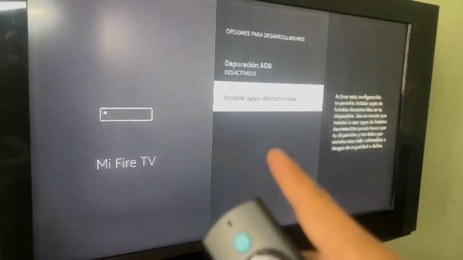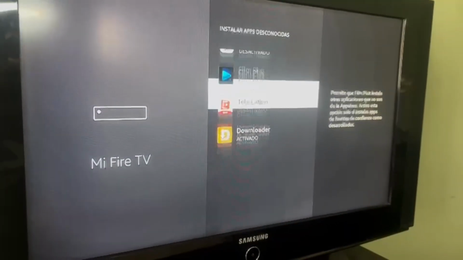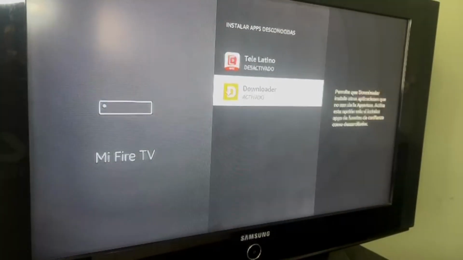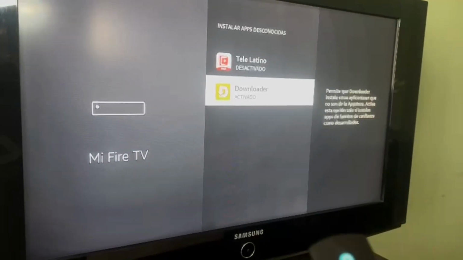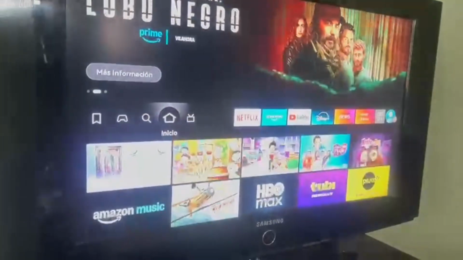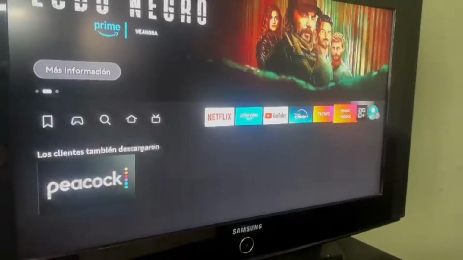Now then, to begin downloading, the first thing we'll need is our downloader application. Once we have it and have granted all the necessary permissions that the app requests, we'll be ready to take the next step. The next part is the easiest. Simply, we just need to enter the code and Downloader will handle the rest.